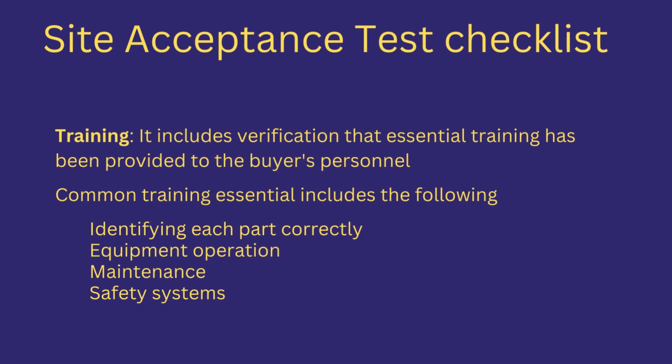Training. It includes verification that adequate and sufficient training has been provided so that the buyer's personnel are capable of operating and maintaining the equipment without difficulties. Common training can include identifying each part correctly, equipment operation, maintenance, and safety systems.